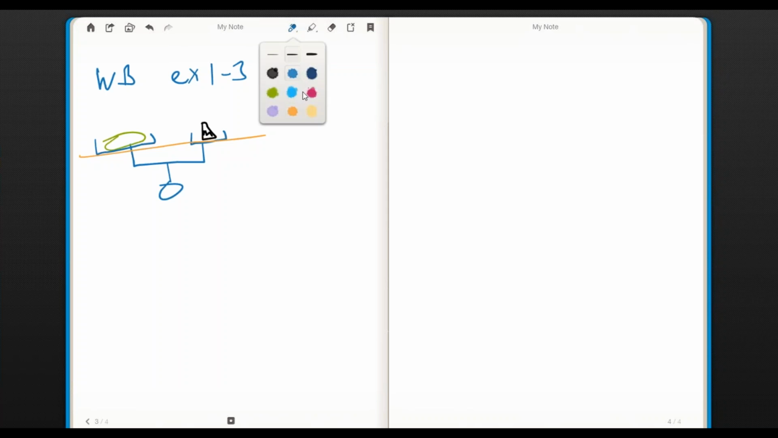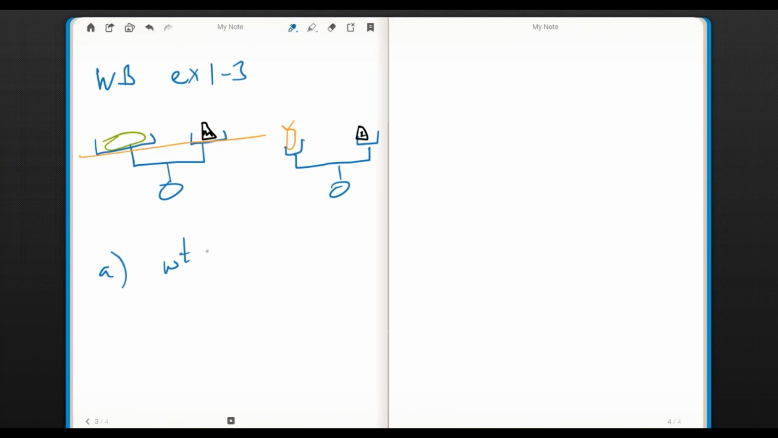And we're told, second piece of information, that we have another scales over here. And in this one we have a pineapple, and the pineapple weighs 2 kilograms. If we want to express part A, express the total weight of the fruit in terms of m, that means we're going to say the weight is equal to m plus 2.